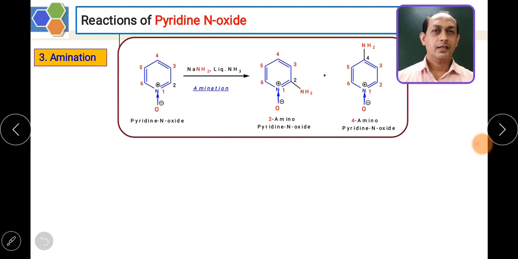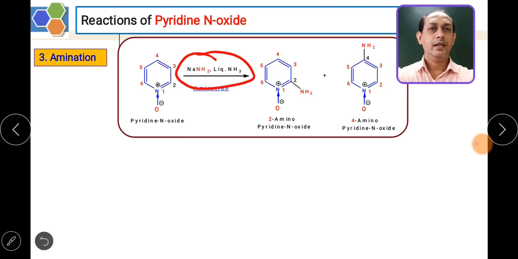Then the third reaction is the amination reaction. Amination is a nucleophilic substitution reaction, where NH2 minus acts as the nucleophile. For amination, pyridine N oxide is reacted with sodamide in the presence of liquid ammonia.